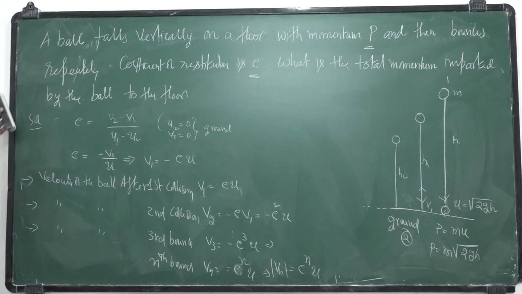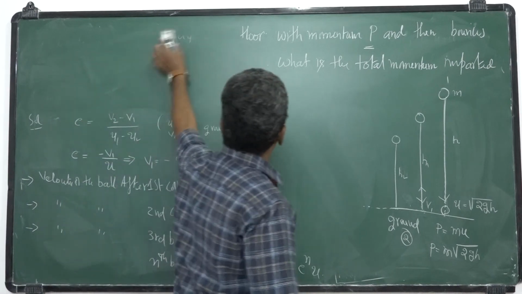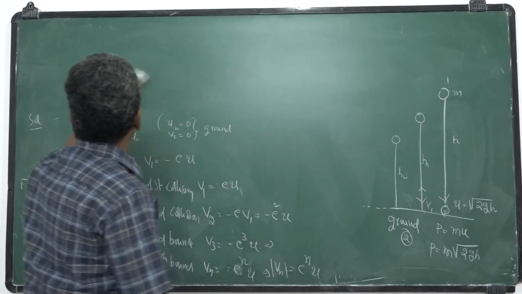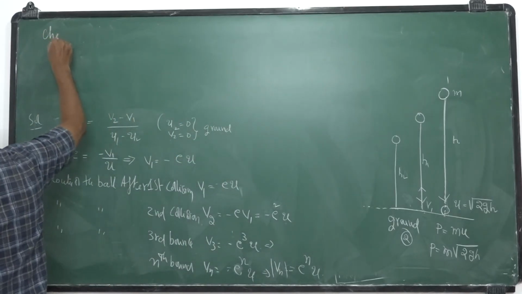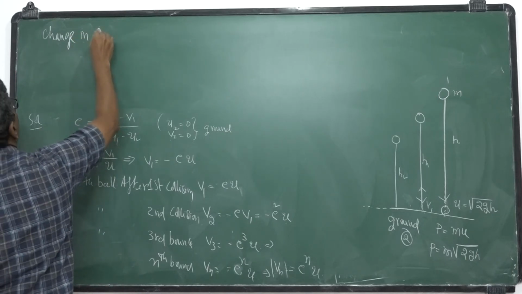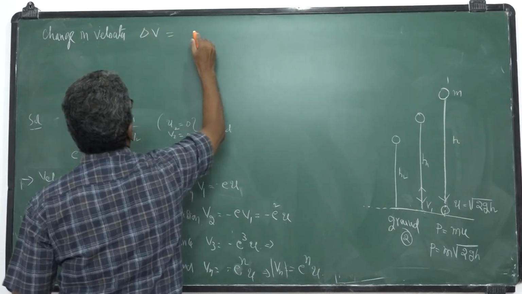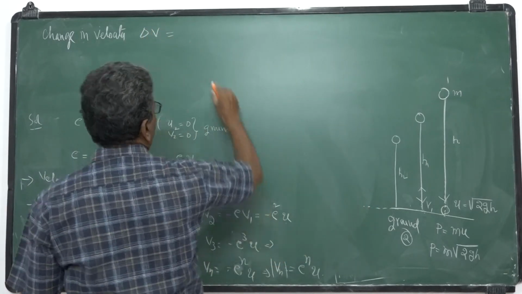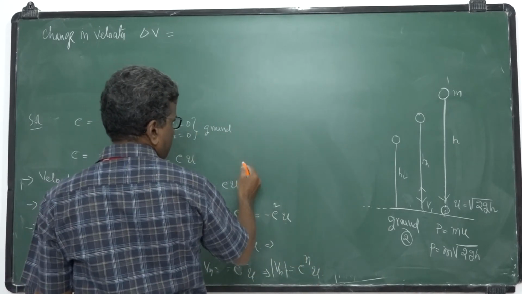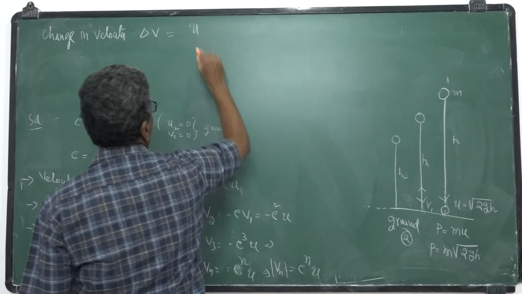Change in velocity delta V is equal to initial velocity, that is U, minus the final velocity, minus of minus.